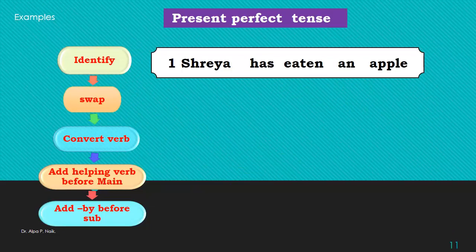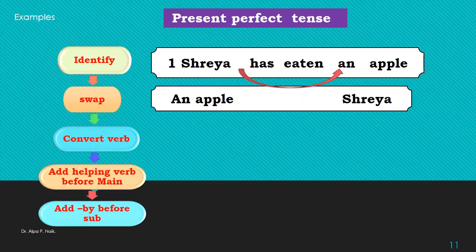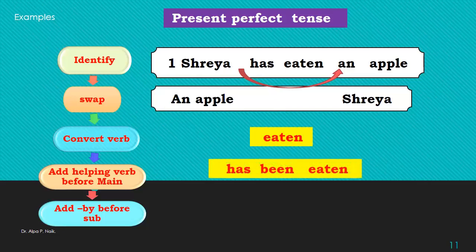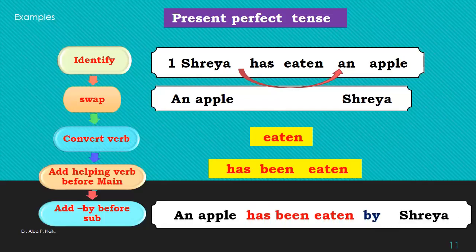Now, Shreya has eaten an apple. As you see, this is an example of present perfect tense. So let us swap this subject and object. Yes, done. Now, again, here it is already in the V3 form. It will be eaten only. But the helping verb will be has been eaten. And hence the final sentence will be an apple has been eaten by Shreya.